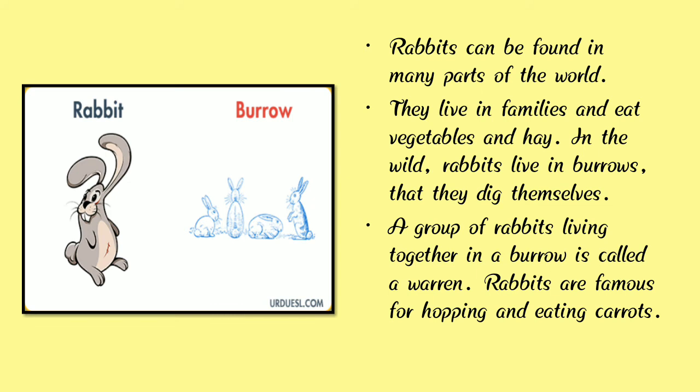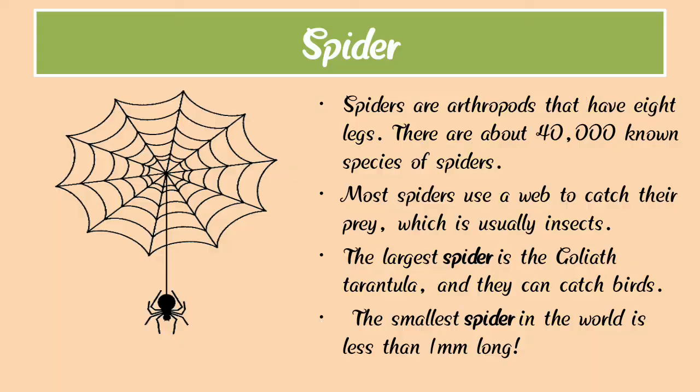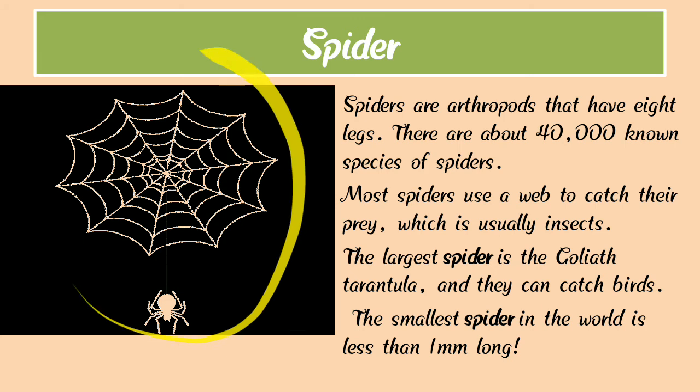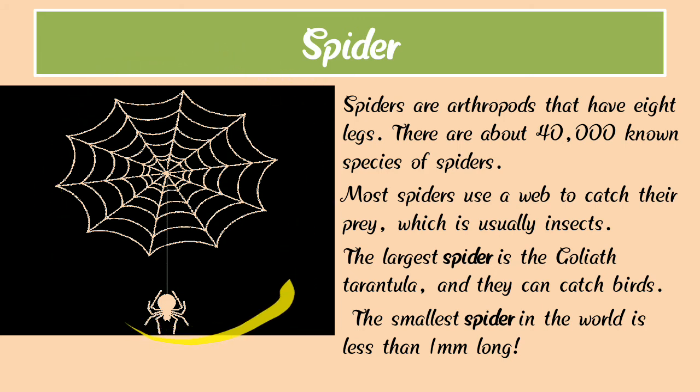Now we are going to learn the next slide, and it's a spider. Here we can see a photograph of a spider. Spiders are arthropods that have 8 legs. There are about 40,000 known species of spider.